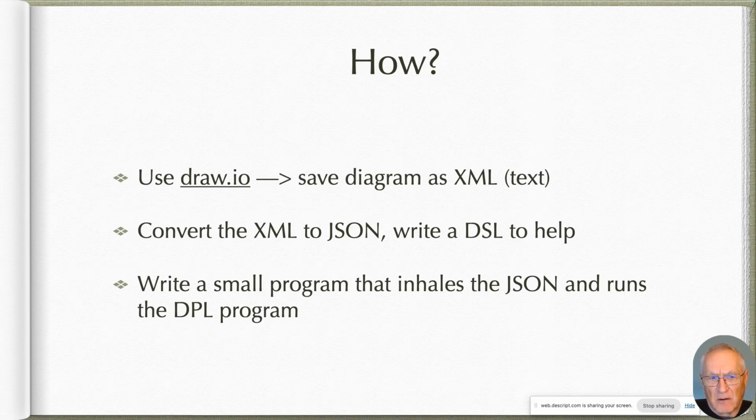Well, I can draw the diagram using draw.io, and draw.io saves the diagram as XML text. Actually, it's GraphML. To take the text and parse it into a program, I can convert the XML to JSON. I might write a DSL to help with doing that. In fact, that's going to be the subject of this talk. And thirdly, I need to write a small program that inhales the JSON after it's been converted and then runs the whole DPL program. I'm just going to leave that alone for now and leave it elsewhere.